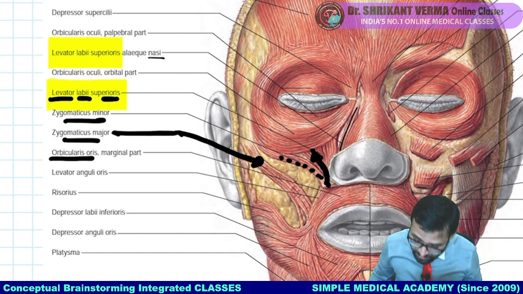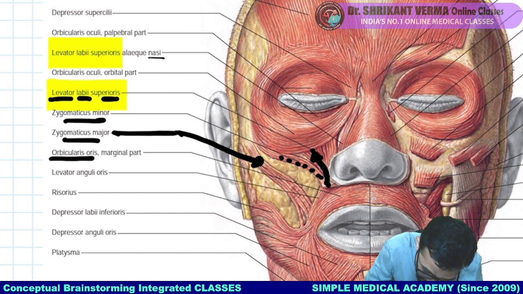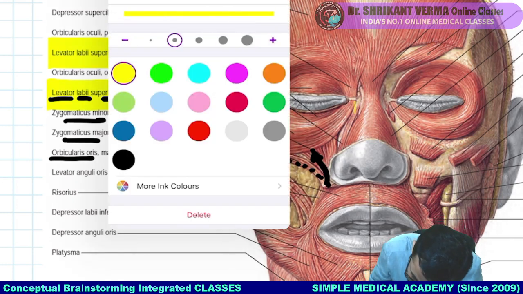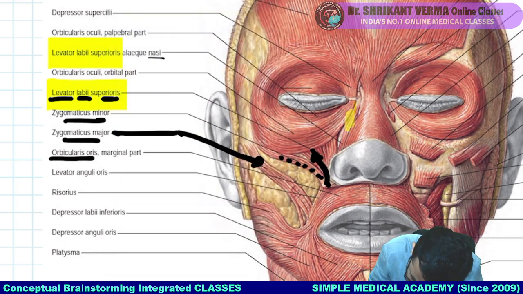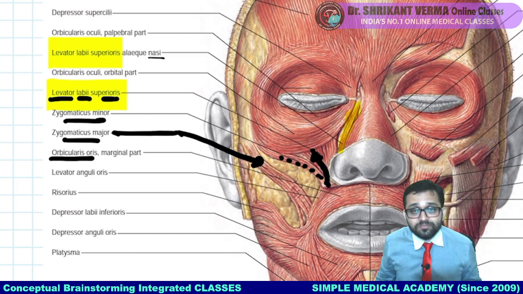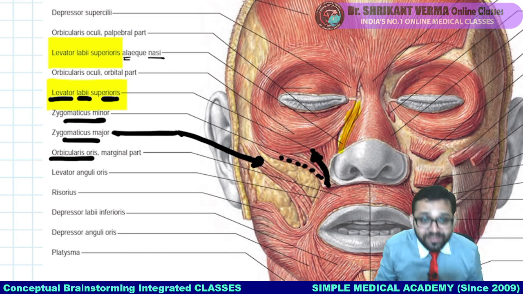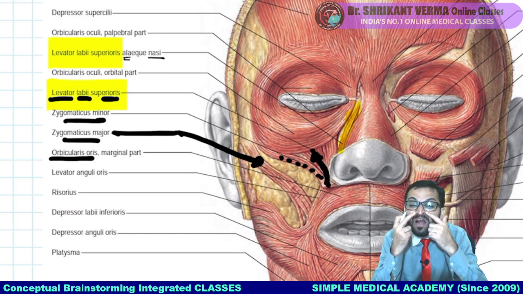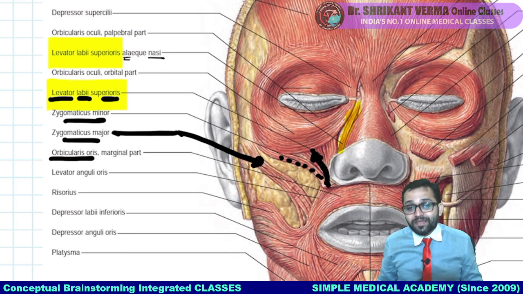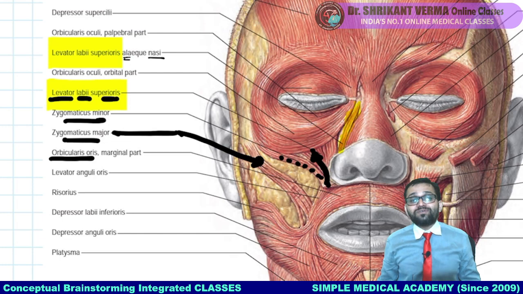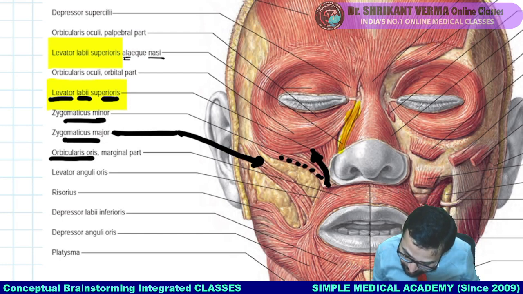I am making this muscle a different color for proper identification. This is levator labii superioris alaeque nasi. Ala means this corner part of the nose. Getting the point, beta? Fine. So these are our different muscles.